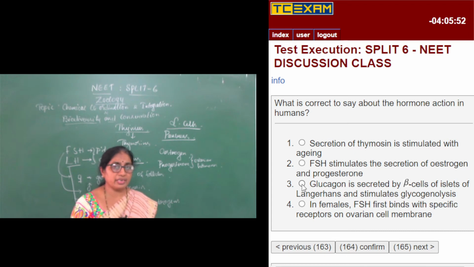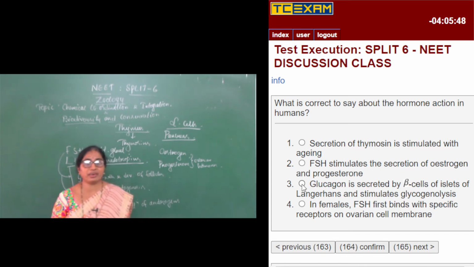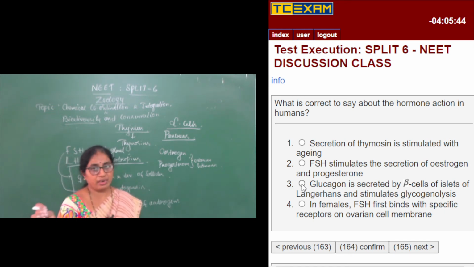The pancreas contains pancreatic acini, which secrete the pancreatic juice, and that juice comes out with the help of the pancreatic duct. That is the exocrine part of the pancreas.